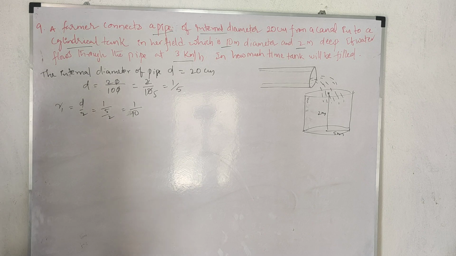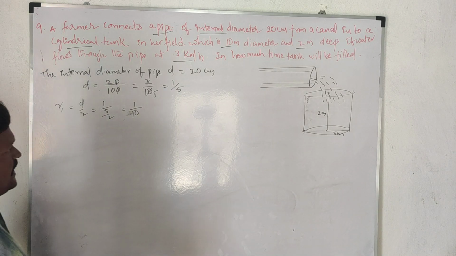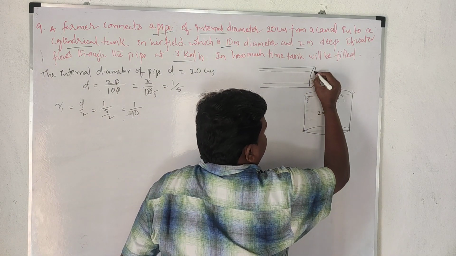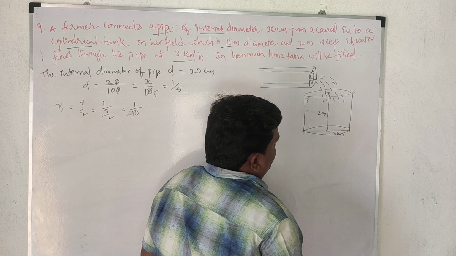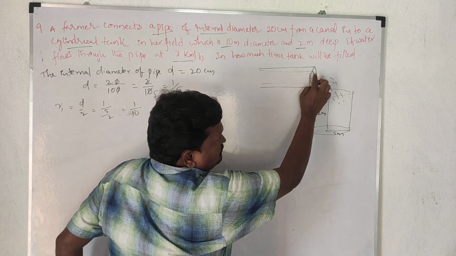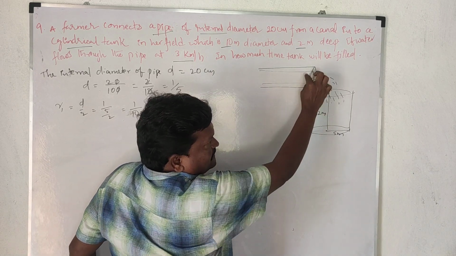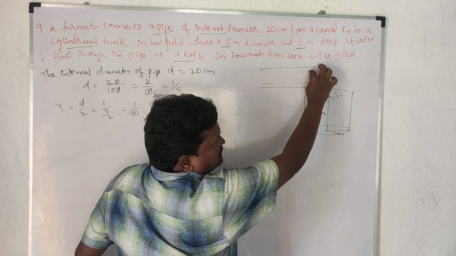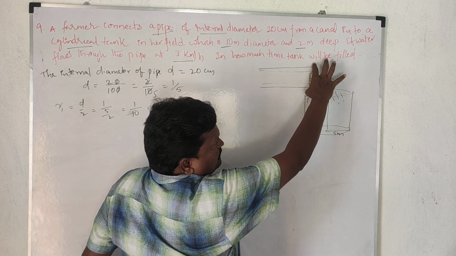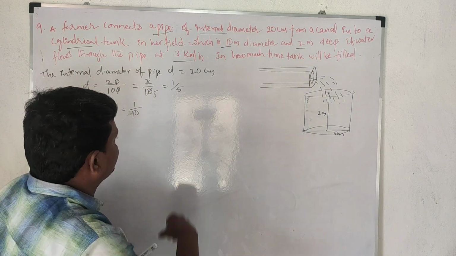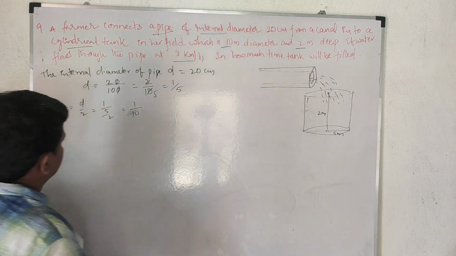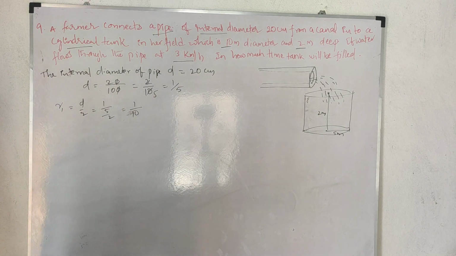Now we have to find the area of cross section. Area of cross section means here, see that one more is there. Water is coming from this small hole only. That area we need. This area becomes the big area minus the small area. So let it be R only. Okay, so here it is.